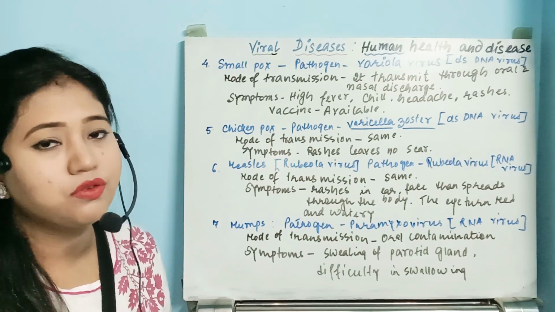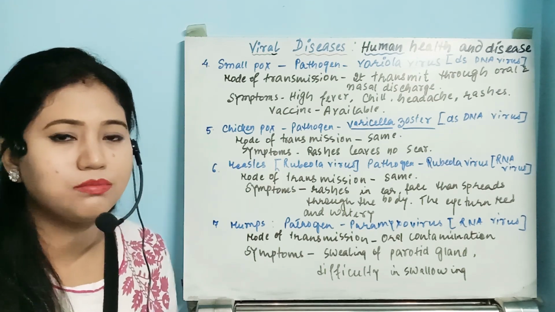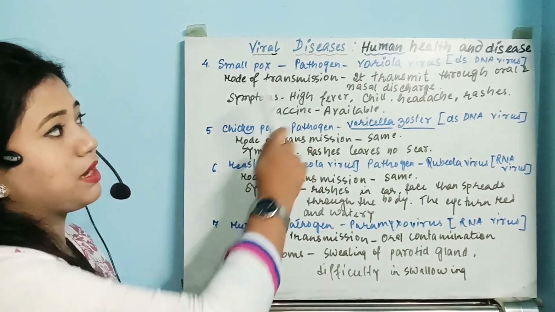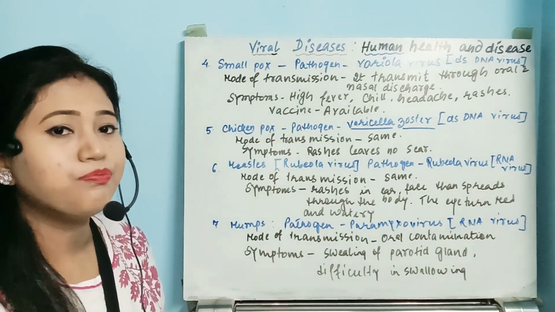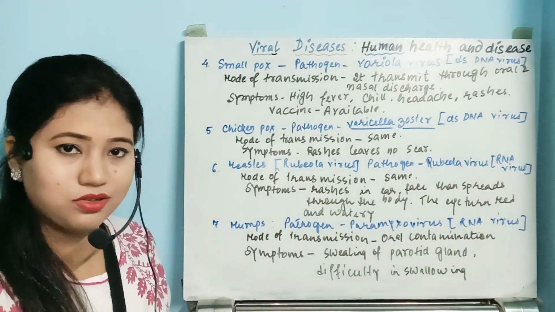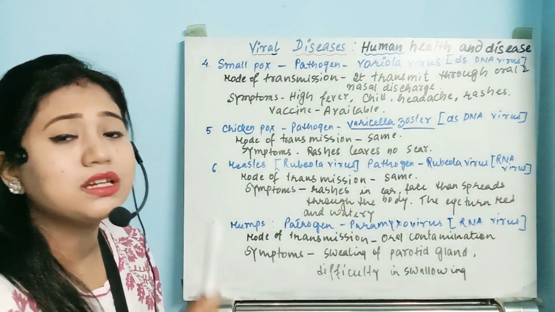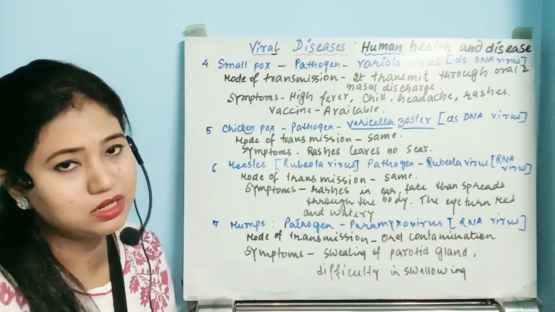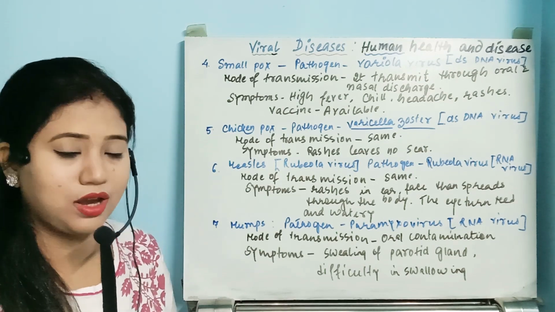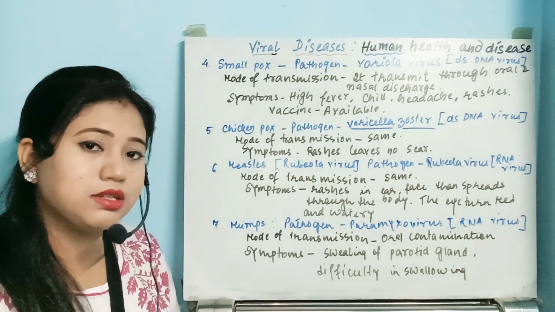Okay, so first of all we'll see the 3 diseases, same type of diseases, with little bit differences. If it is smallpox, then the pathogen is variola virus. Here in these 3 diseases, see the type of virus. All of them are viruses, but in smallpox it is a double-stranded DNA virus. In chickenpox, it is also a double-stranded DNA virus, but measles is an RNA virus. Remember that this is the first difference between these diseases.